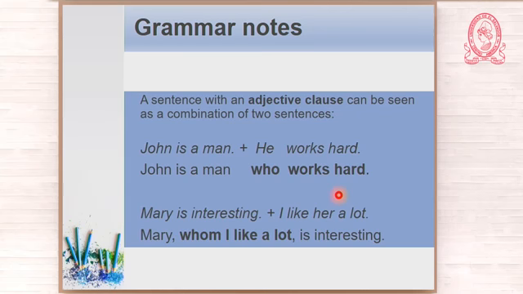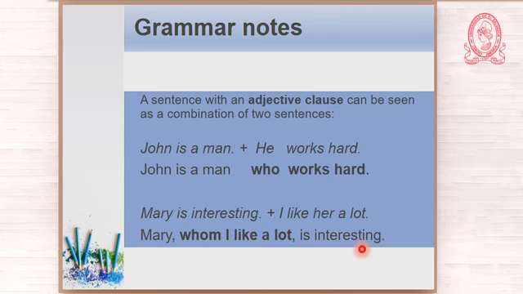I mean, I'm learning, so I can use more sophisticated, more complex sentences. So instead of using two simple sentences, I'm going to combine them and use only one. Okay? I'm going to use a complex sentence because I know more English. And then I say, Mary, whom I like a lot, is interesting.